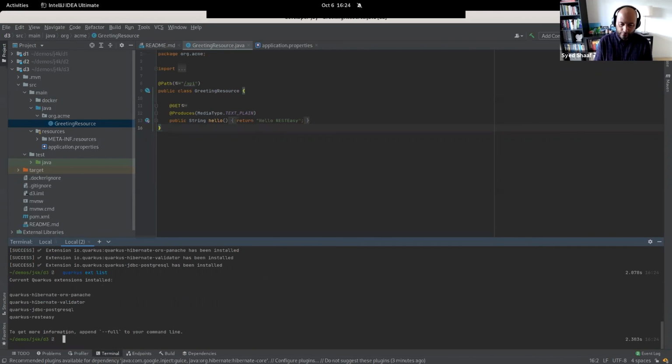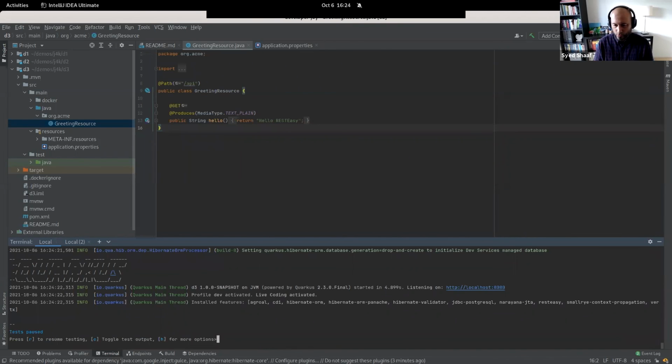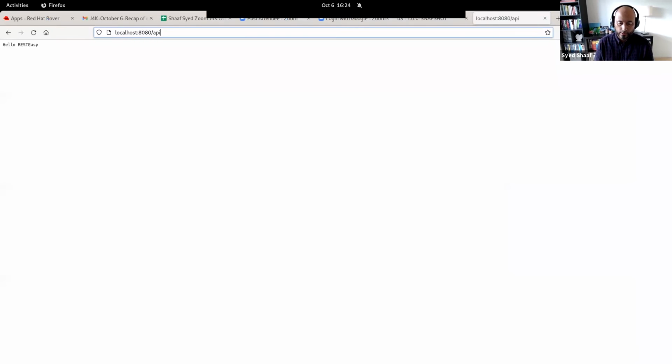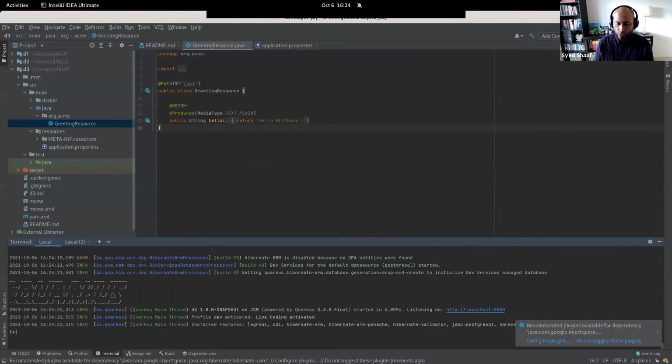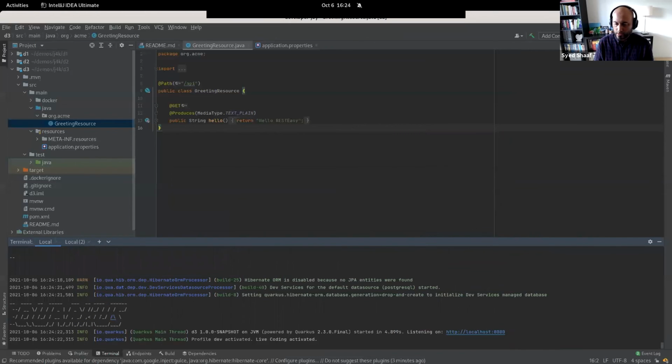So now I have Hibernate support as well. What happens then, of course, is if I go back and try to see my endpoint here, it will make sure that there is dev services. There is going to be Postgres SQL that's also started, which it actually did once the extension was loaded.